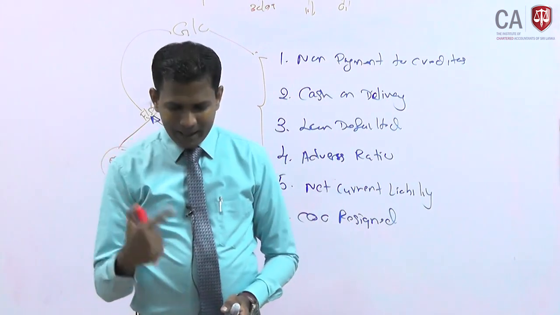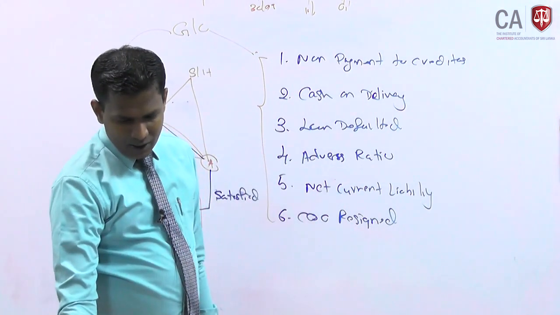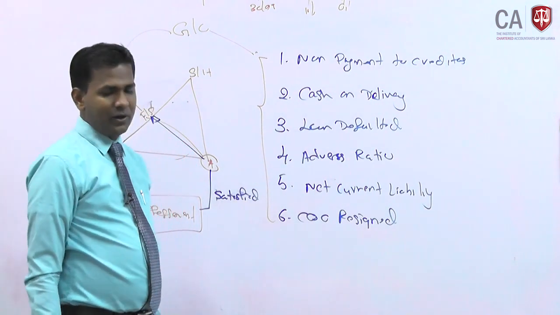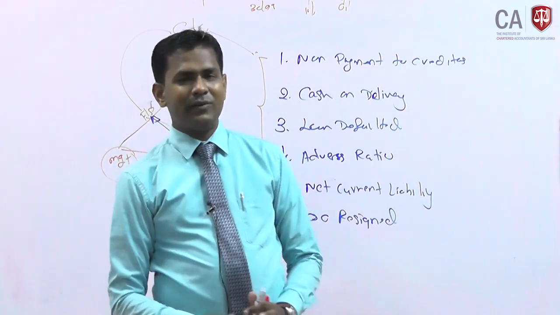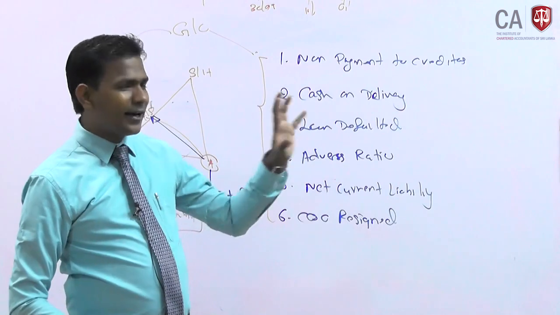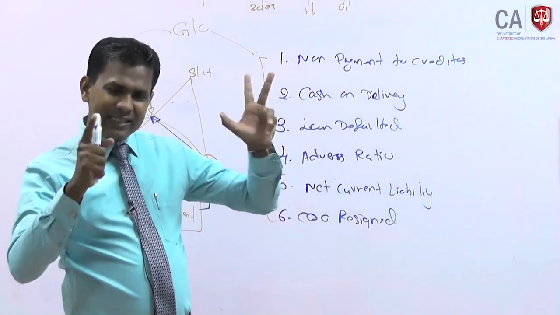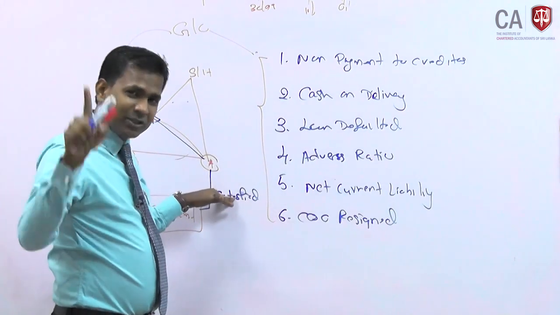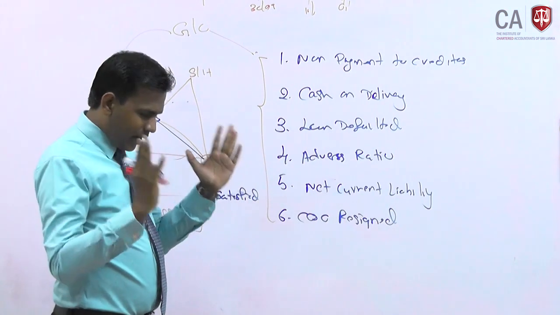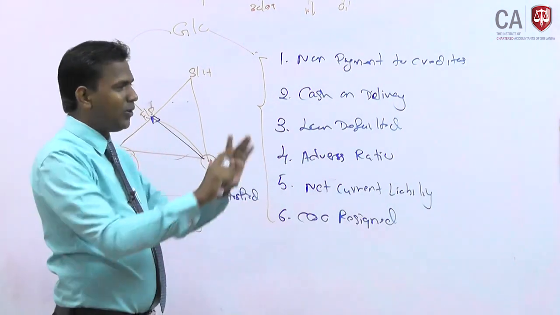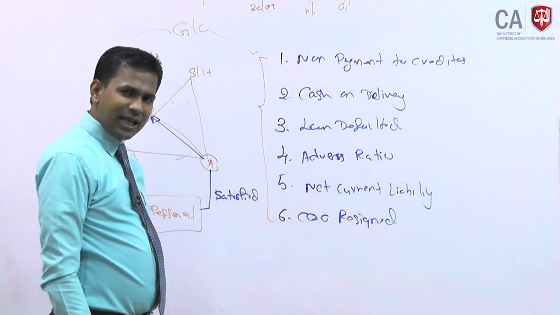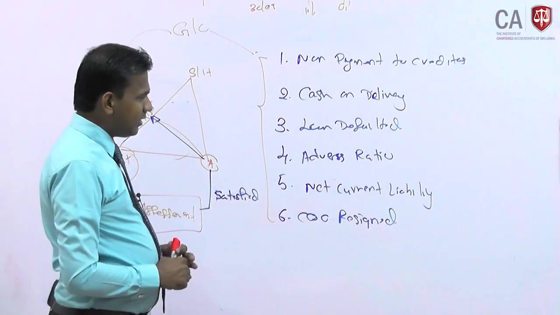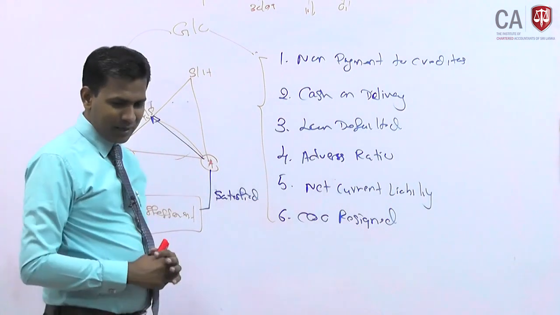Very easy. Then C, based on the information given above, assess the impact of the going concern ability of TPL in the auditor's report. Now, when I was discussing the MCQ question, I took longer time for the going concern because of this. This going concern reporting for the circumstances which I explained about 10 minutes back is very important for your examination. So if you are getting ready for the examination, please write these four scenarios on a paper and keep it in a place where you study, because it is that important. I am not going to explain this scenario again or write it here, because 10 minutes back I explained the 4 scenarios.